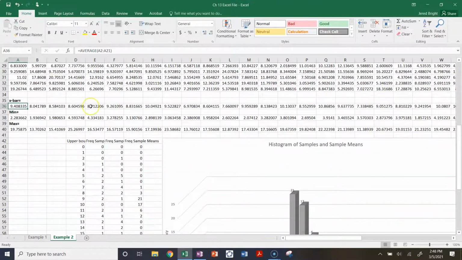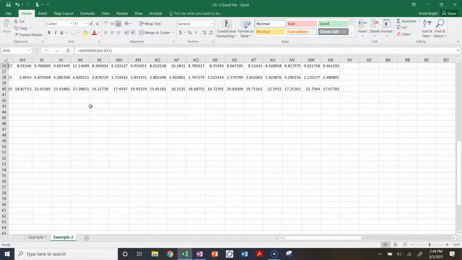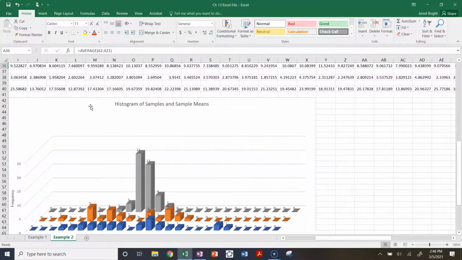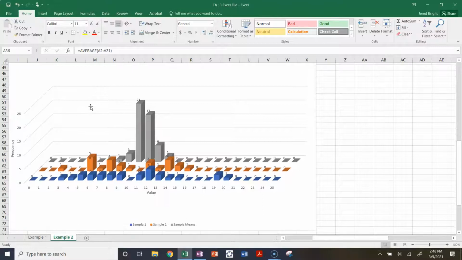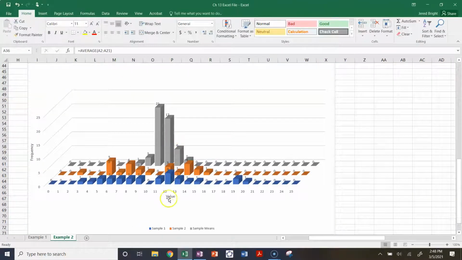Let's take a peek. It's a little big, but it's fine. The gray is the sample means, and samples 1 and 2 are the blue and orange respectively. As we look at this, what do we notice?